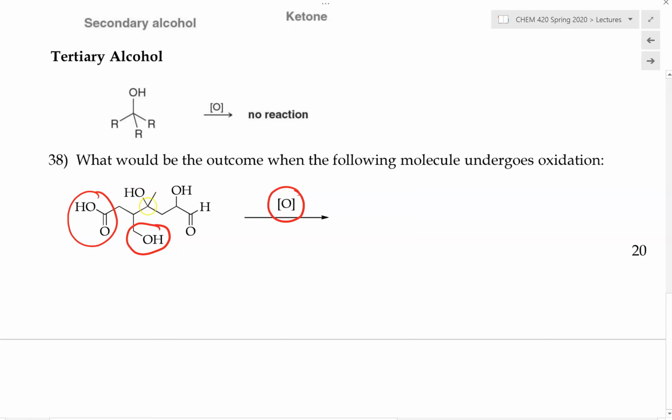And this alcohol right here is a tertiary alcohol, right? So this cannot be oxidized. This is a secondary alcohol, so it can be oxidized into the ketone, and the aldehyde can be oxidized as well into the carboxylic acid. So in the end, the product of this molecule would be as follows. The carboxylic acid, nothing happened to it. As for this primary alcohol down here, it is oxidized into the carboxylic acid.